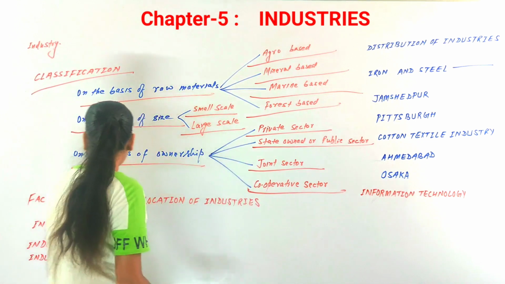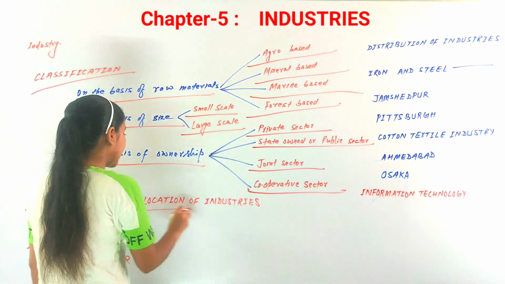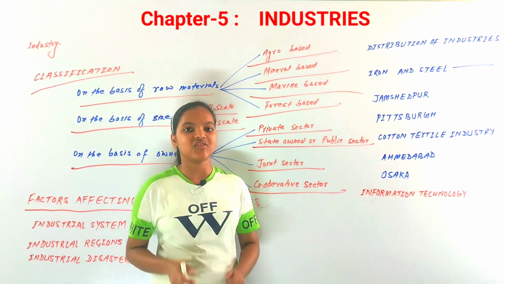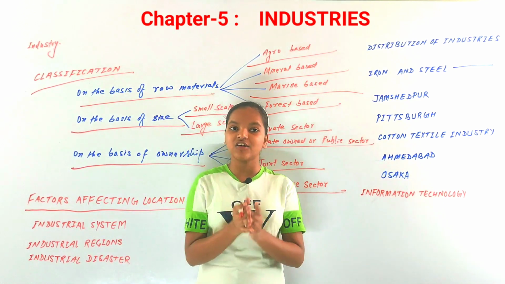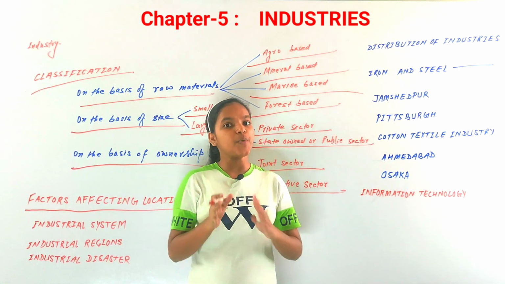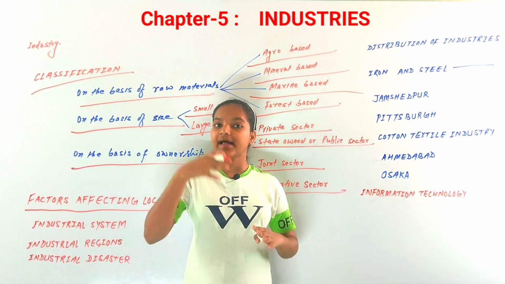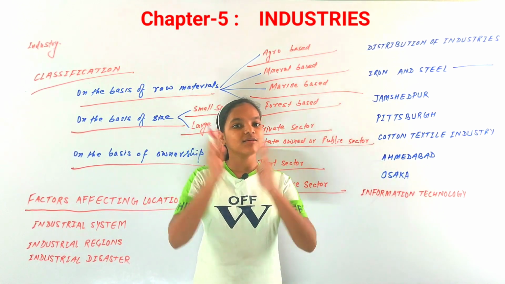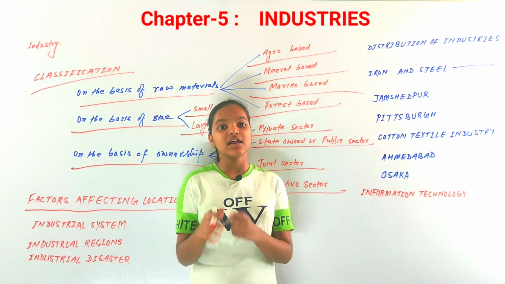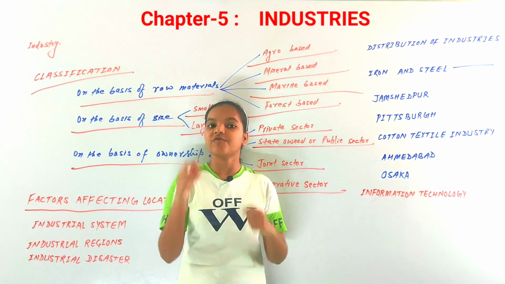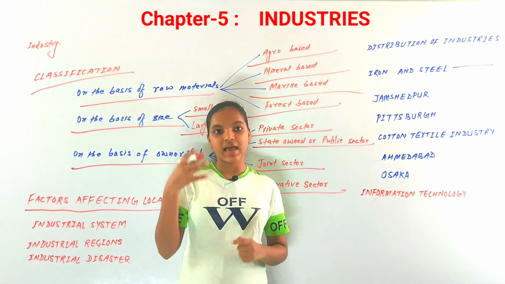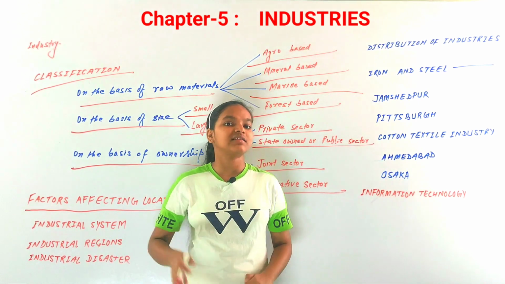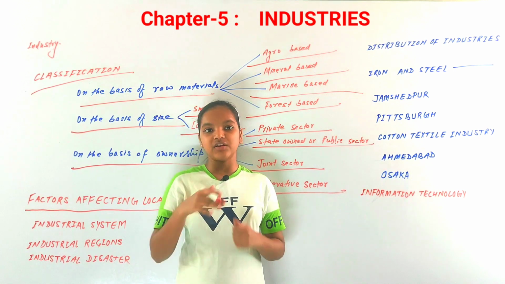Now the next topic is factors affecting location of industries. For building an industry, the most important thing is how the area is where you want to settle that industry, because it matters the most. There should be supplies. There are many needs for setting up industries in any particular area. So there are many factors that affect the location of industries.